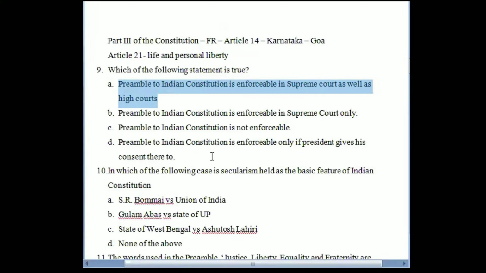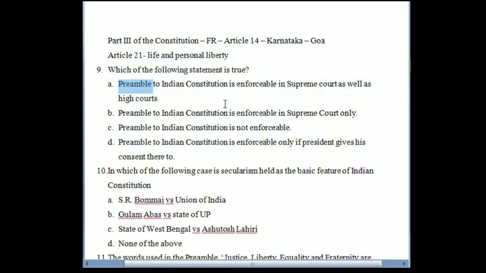When we were discussing about preamble, we discussed that preamble is not providing any specific provision. It is not providing any rights, duties, obligations, or any powers or functions to anyone. What preamble is? It is basically an introduction to the Constitution. It is just telling us about the aims and aspirations of bringing this Constitution into picture, right? So that means preamble is not giving us anything.